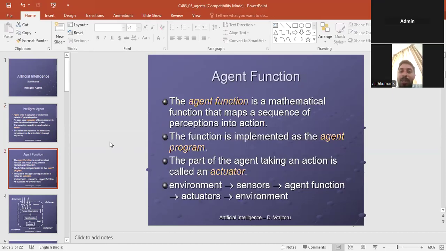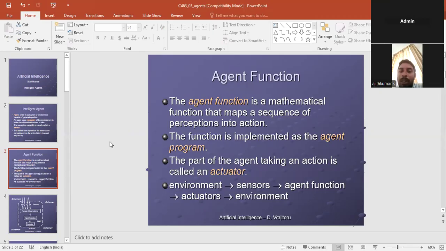Then next, we see about the agent function. What is the function? It is a mathematical function that maps a sequence of perceptions to an action. The function is implemented as the agent program. The program of the agent taking an action is called the actuator.